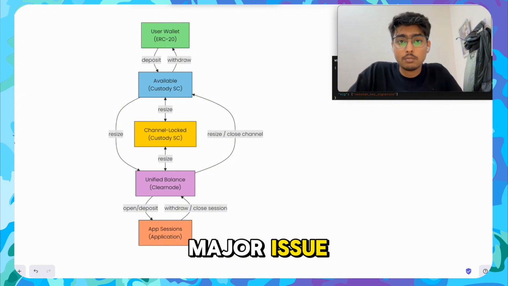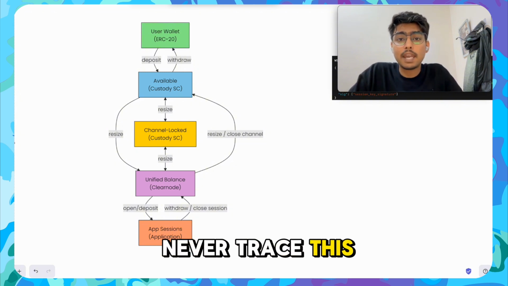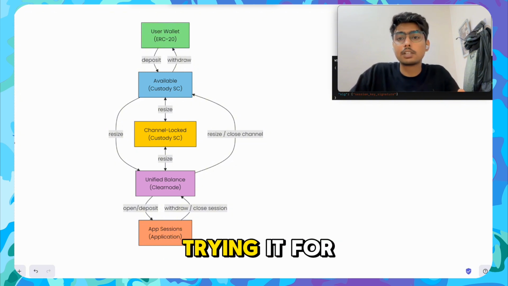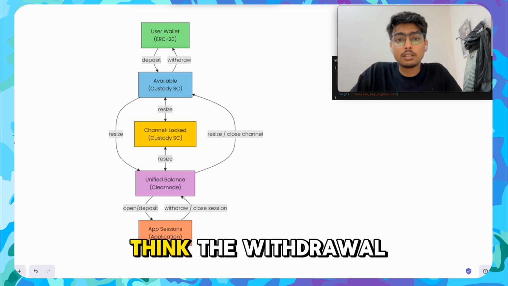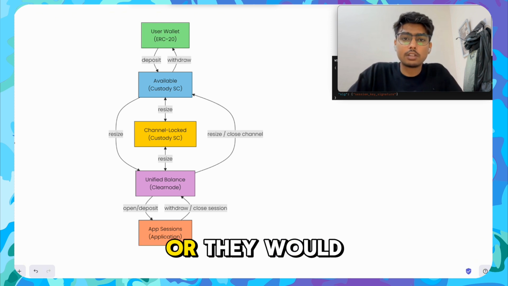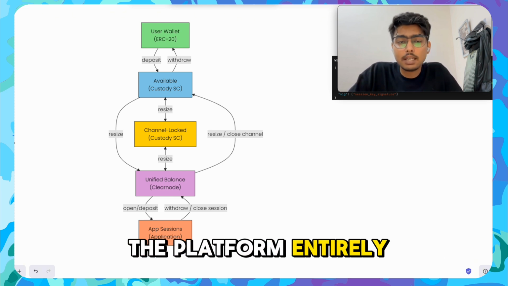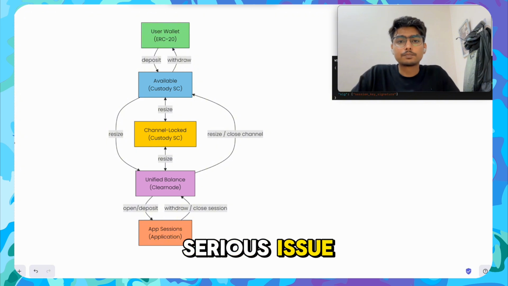This is the major issue. Most users would never trace this back to the deposit step when they are trying it for the first time. They would only think the withdrawal was broken, or they would lose trust in the platform entirely. So this is a serious issue.